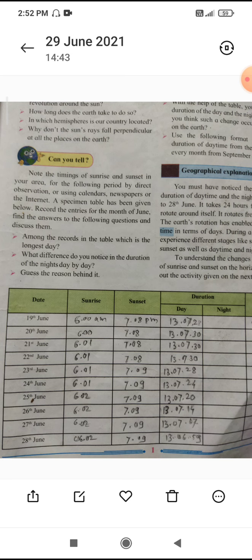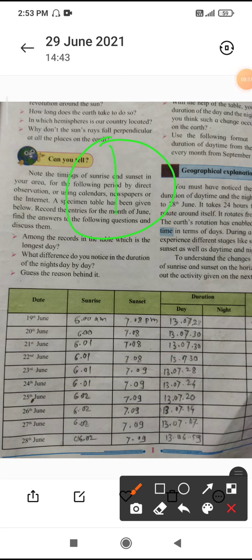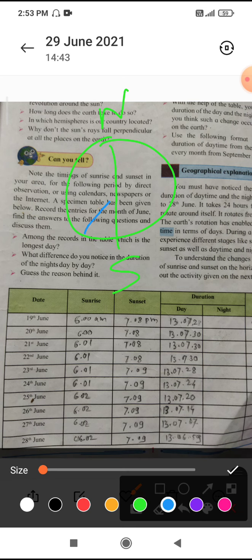Winter is not everywhere on the earth. The seasons happen only because of the tilting of the earth. I told you, if this is the earth, this is north, this is south, but the earth is tilted like this way. And that's why only this much part, from here to here, faces the sun more. So sunrays are faced more by this part, and it is very rare for the sunrays to reach here.